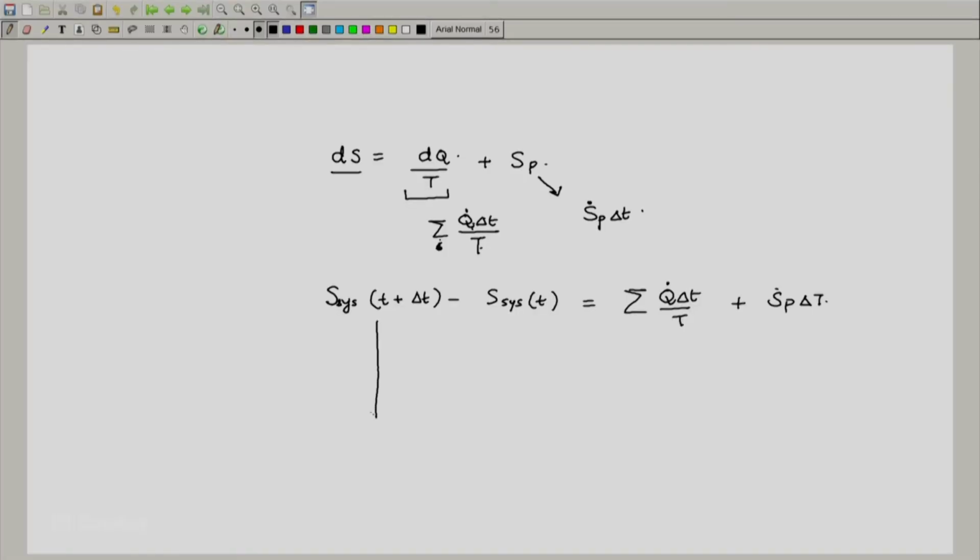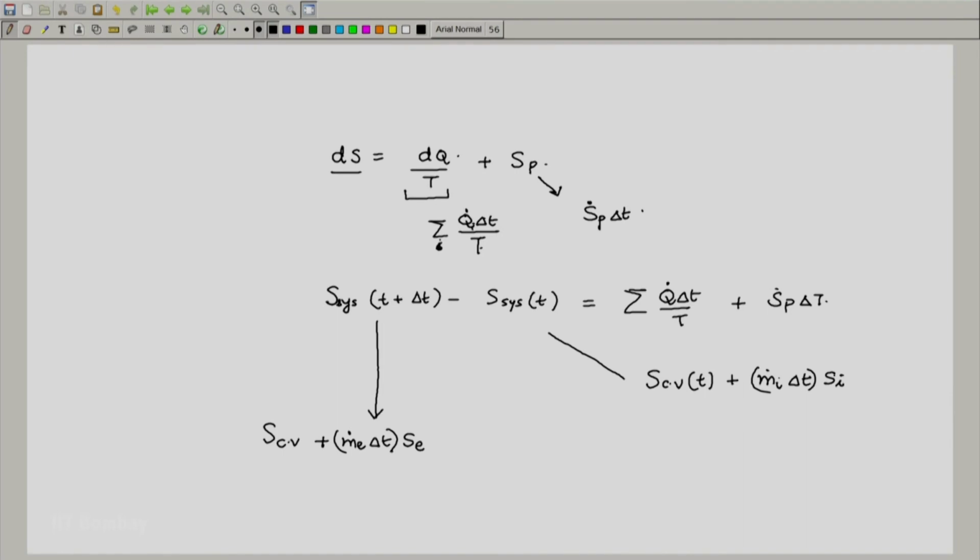Now, we know that the entropy of the system at time t plus delta t is nothing but the entropy of the control volume plus the entropy of the exit plug, which is nothing but m dot E delta t multiplied by S E. Similarly, the entropy of the closed system at time t was nothing but the entropy of the control volume at time t plus the entropy of the inlet plug, which I can just write as m dot I delta t multiplied by S I.